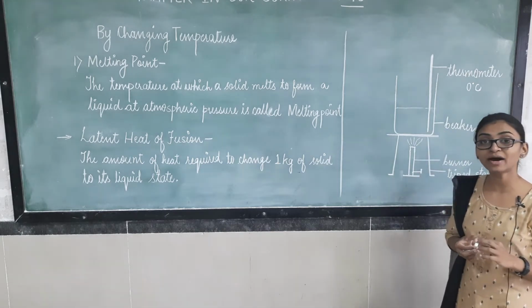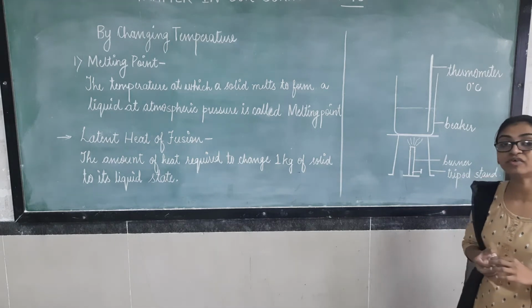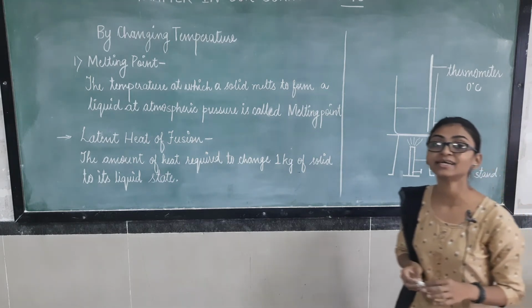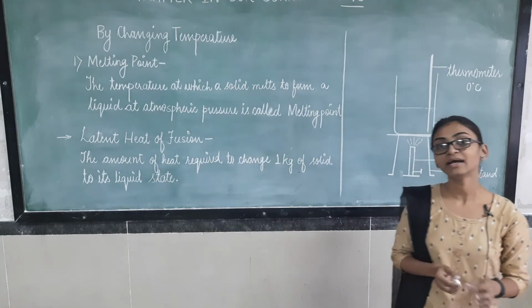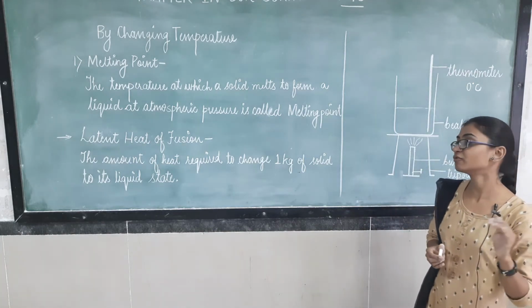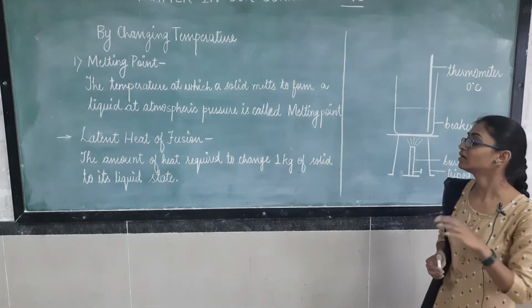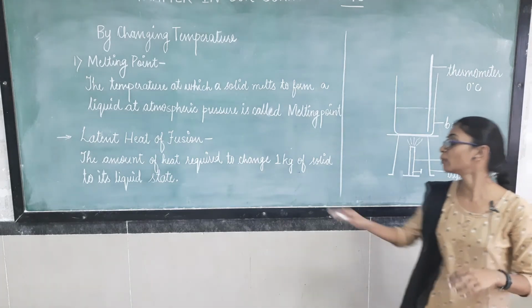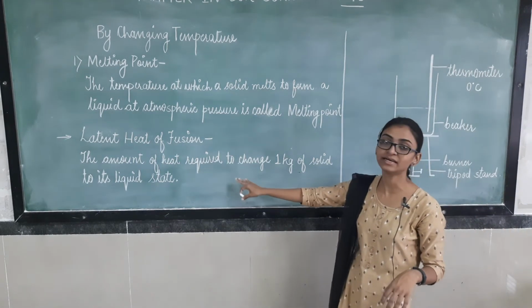That amount of heat is known as latent heat of fusion, required to change 1 kg of solid to its liquid state.